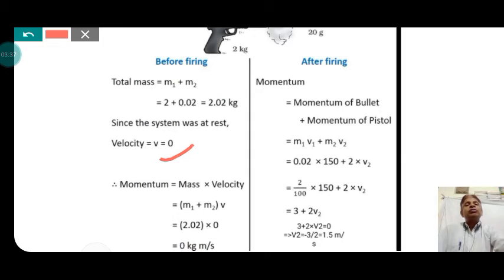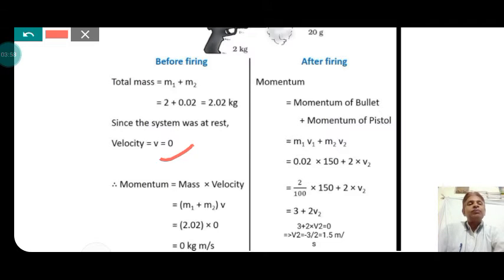Now we have to calculate the momentum of the system after firing. Here the total momentum is equal to the momentum of the bullet plus the momentum of the gun. Suppose the required velocity of the gun is v2.